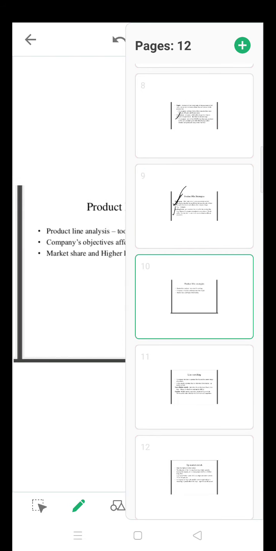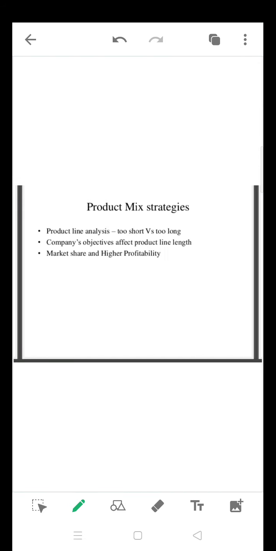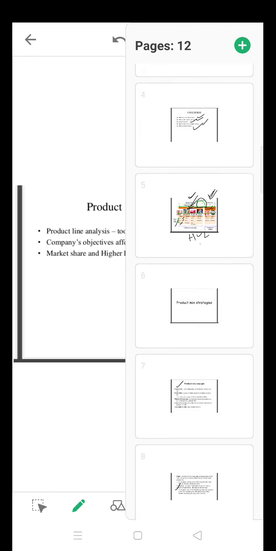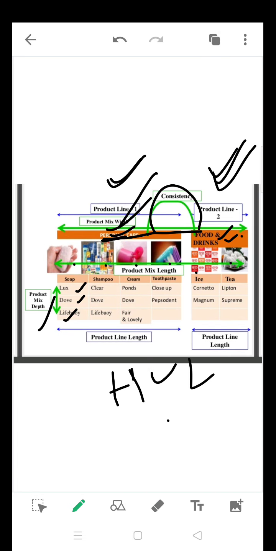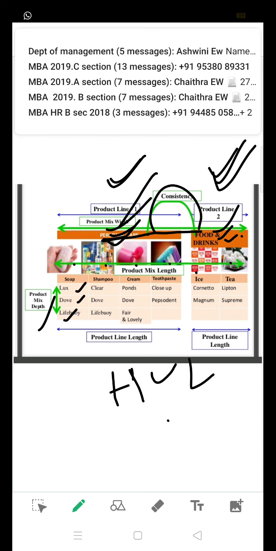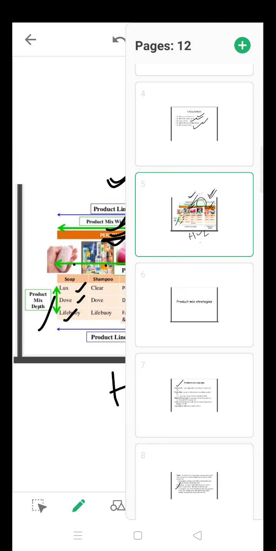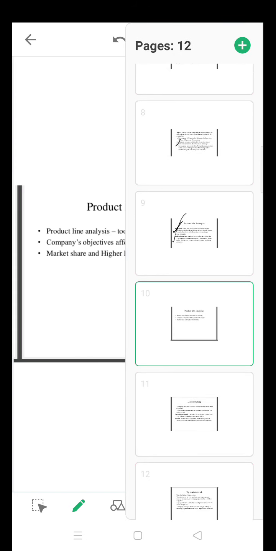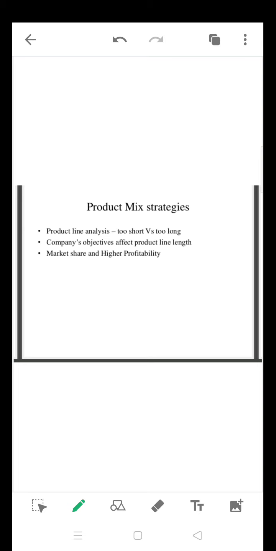Next one is product line analysis, either to increase the line. What we saw in the previous slide, we have two lines: one is personal care and another one is food and drinks. The product line strategy means you will have an extension of the product line, either to reduce the number of product lines or to increase it.